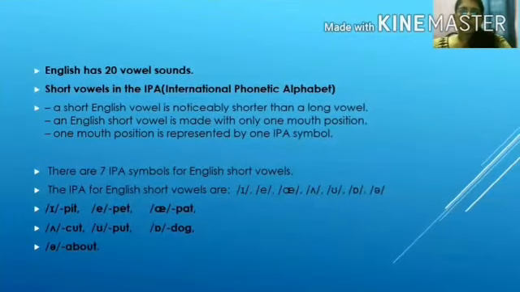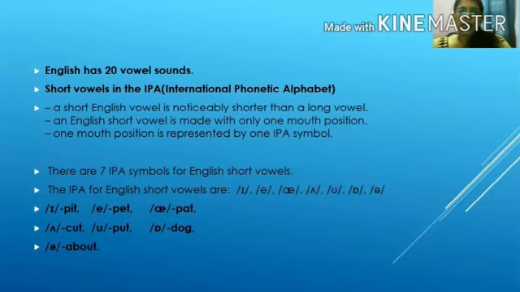We are discussing the short vowel sounds in IPA. A short English vowel is noticeably shorter than a long vowel. An English short vowel is made with only one mouth position. One mouth position is represented by one IPA symbol.